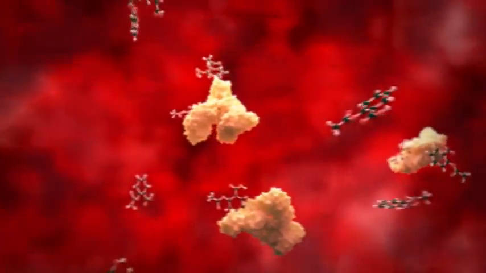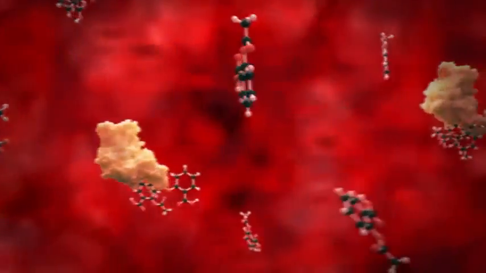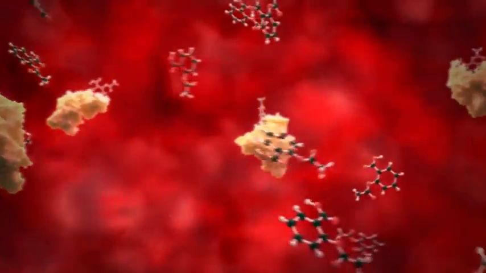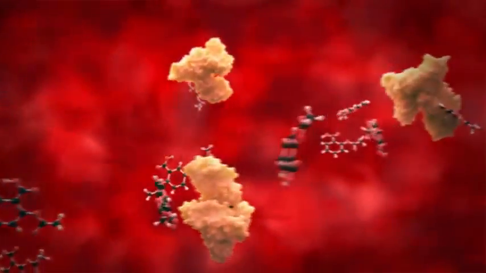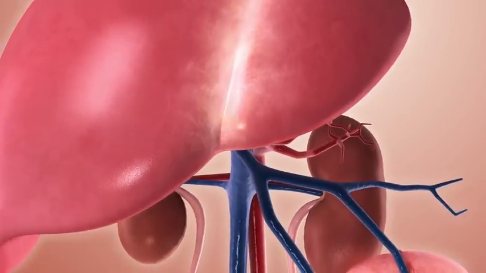All the aspirin particles that have been bound will be filtered out as they pass through the liver, and only the remaining aspirin molecules will get through and have any effect on the body. Different drugs will bind to albumin in different amounts depending on their affinity for plasma protein. The next stop on the journey is the liver.